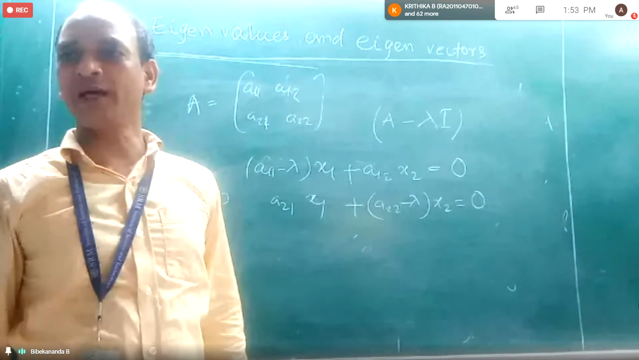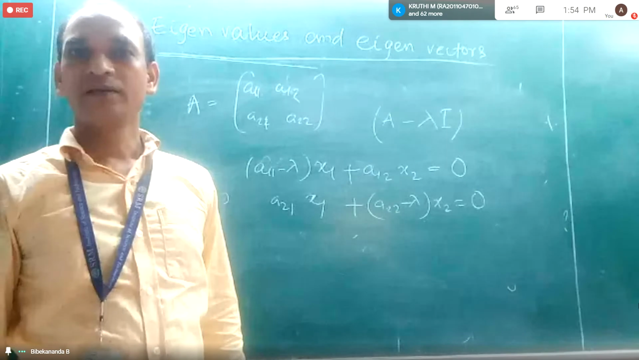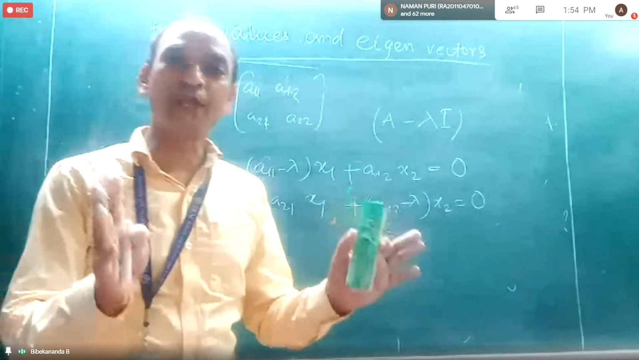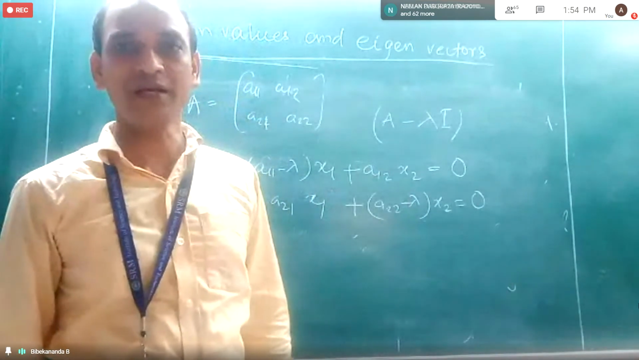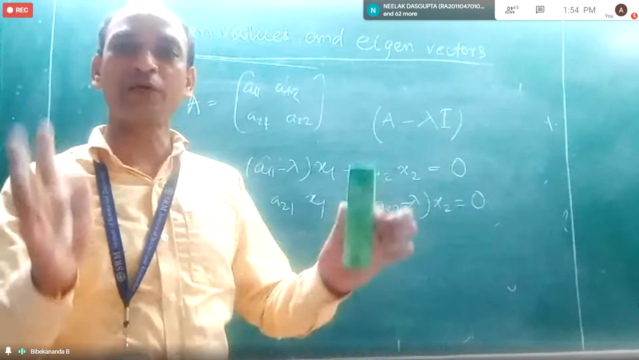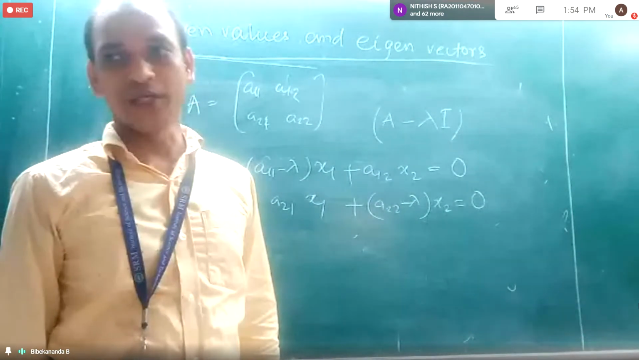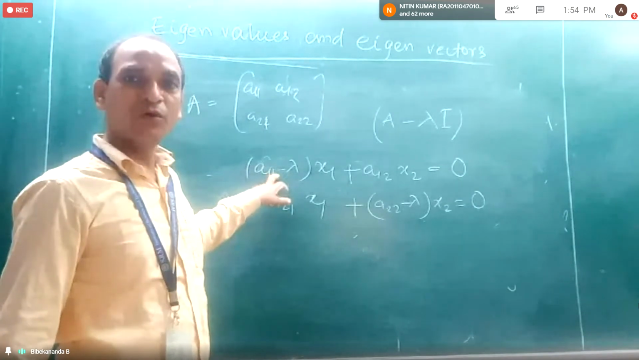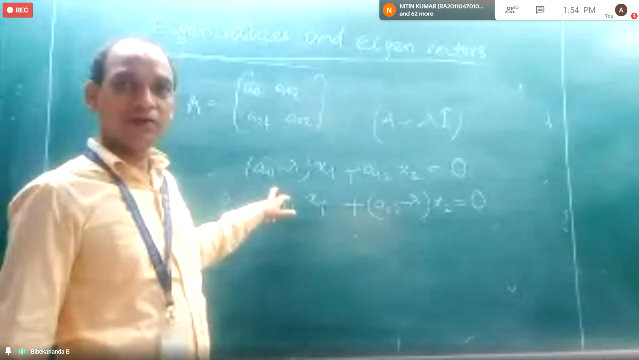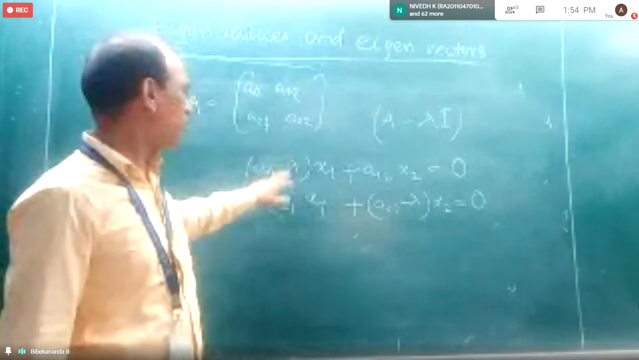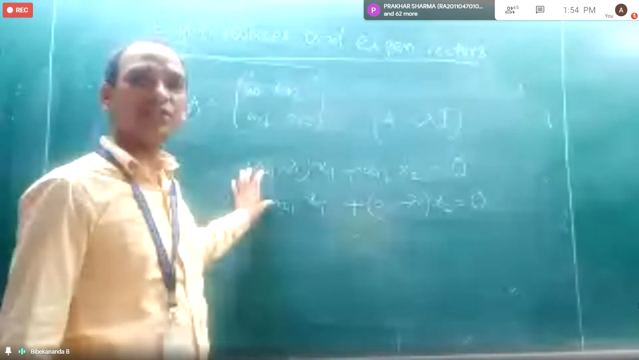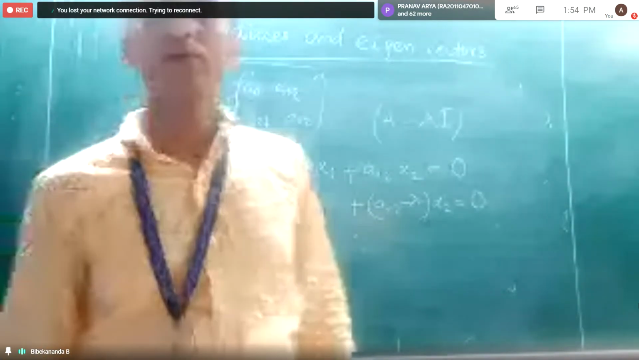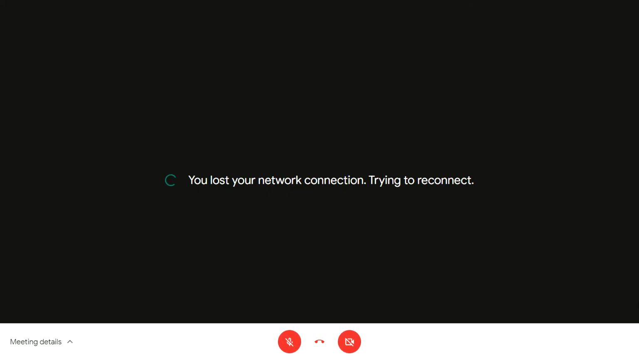Two equations, two unknowns. This type of equations is called a system of equations or simultaneous equations, because more than one equation is there. So we can say this is a system of equations, and we can solve them and find the solution.